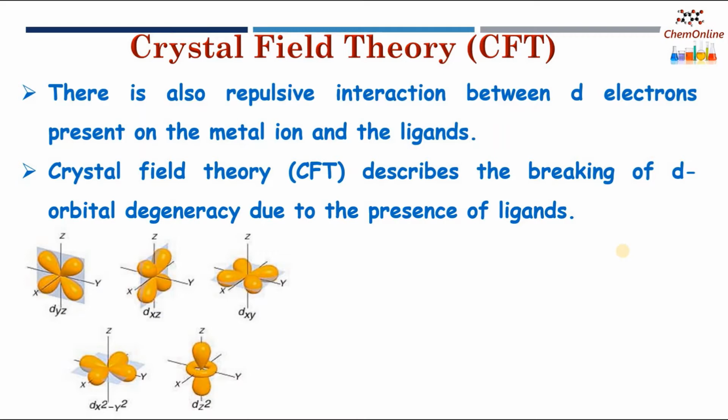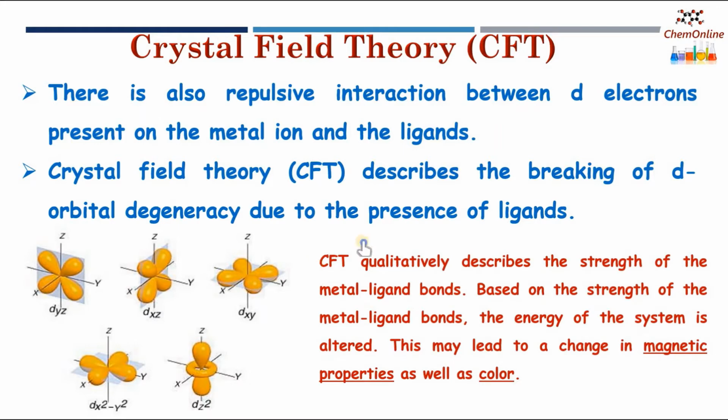In a similar way, there is also a repulsive interaction between the d electrons present on the metal ion and the ligands. The 5 d orbitals are degenerate, meaning they have the same energy. According to CFT, the approach of ligands will break the degeneracy of these d orbitals, and the orbitals will split into different levels. This concept forms the basis of crystal field theory.